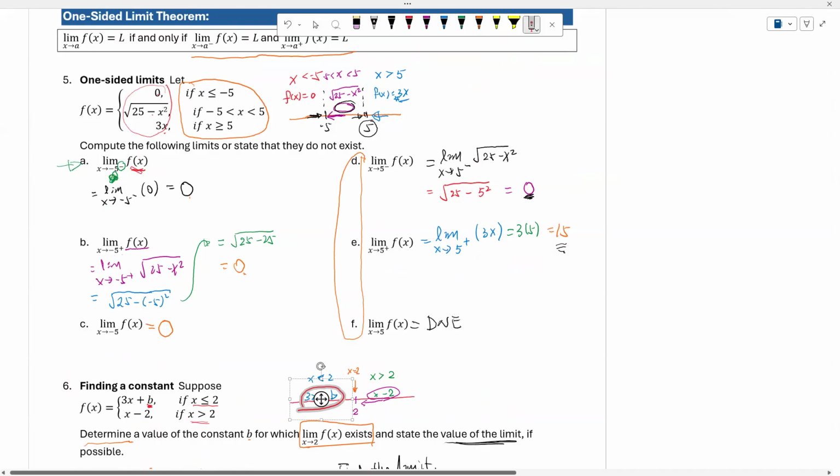If we have a piecewise function, for example like example number 5 here, and we would like to evaluate the limit as x approaches -5 of f of x, then remember we have to evaluate the limit from the left and also from the right. If they are both the same number, then in this case, the limit exists.